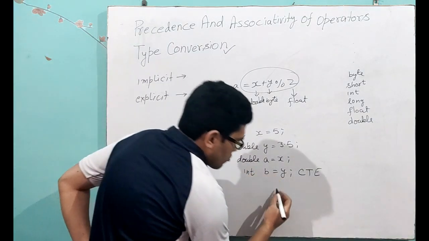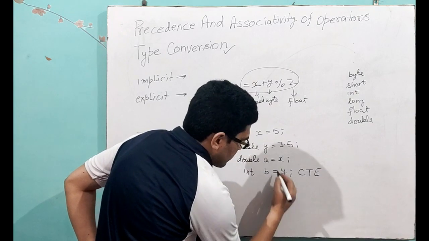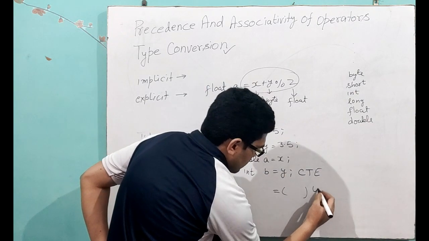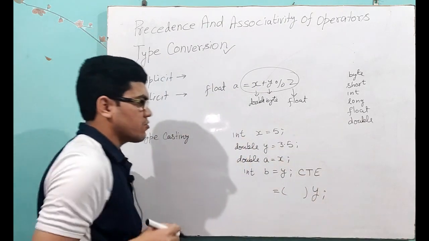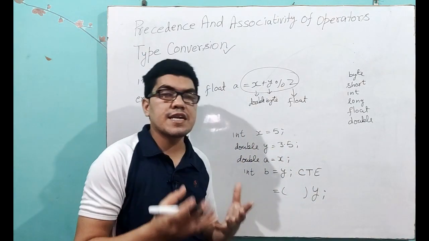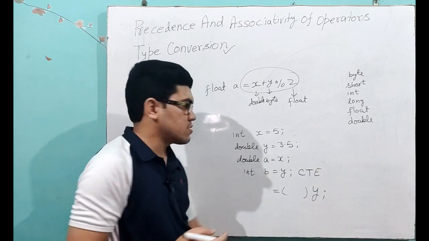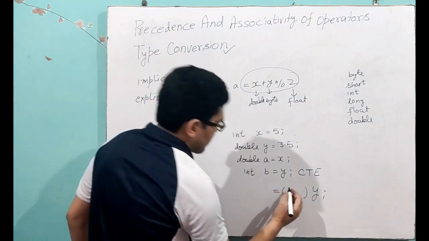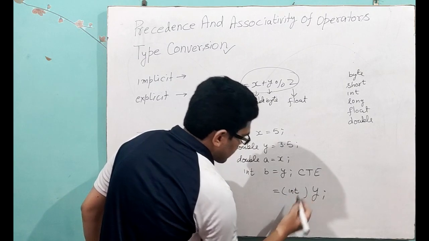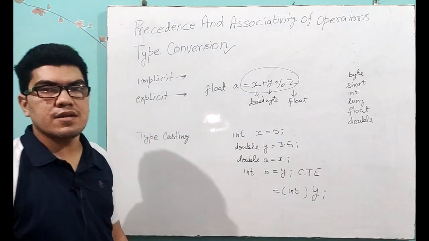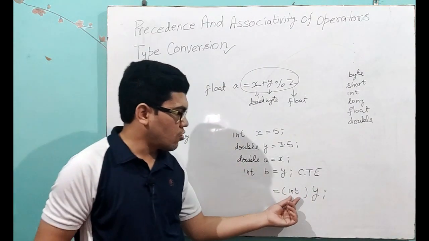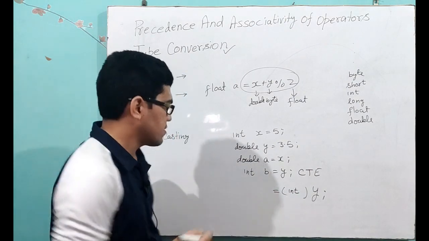So if I want to convert forcefully, then this is y which I want to convert. In what data type you want to convert, that you have to write in parenthesis. So I want to convert this y into int data type. You can convert it into byte, you can convert it into long, any data type you can convert.